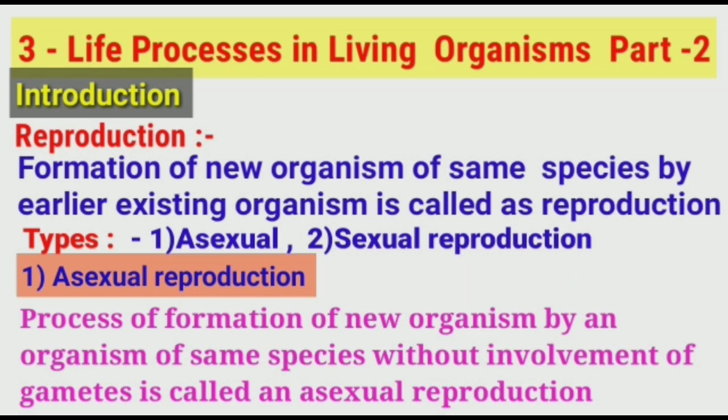It occurs by mitotic cell division. The advantage of asexual reproduction is that it is a fast process. So, in this part, we have learned the meaning of reproduction, types of reproduction, that is sexual and asexual reproduction, and the meaning of asexual reproduction.